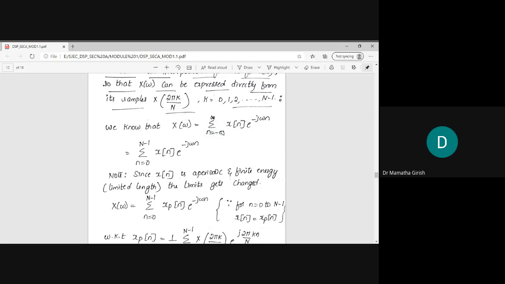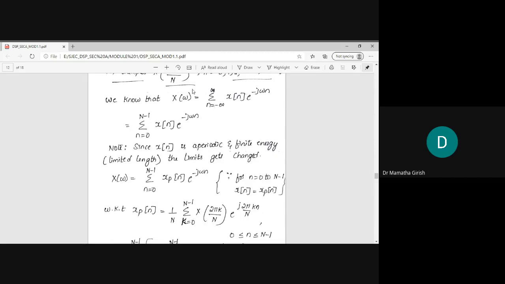With that in mind, I can change the summation limits from 0 to N minus 1, because x of n is valid only from 0 to N minus 1. Beyond that, there don't exist any samples in x of n. That's the reason.